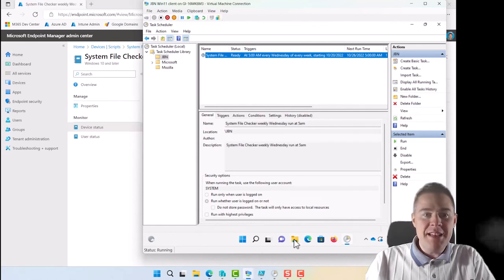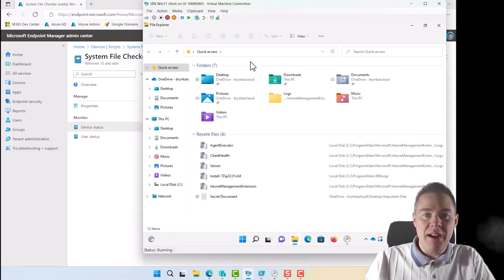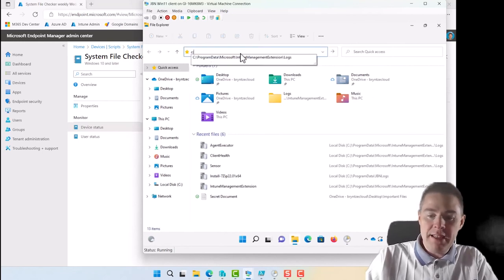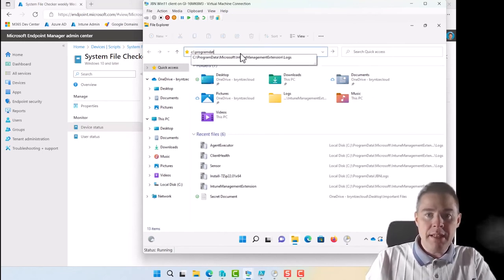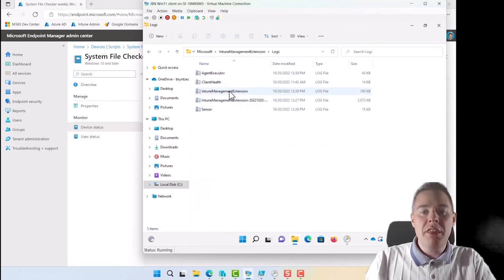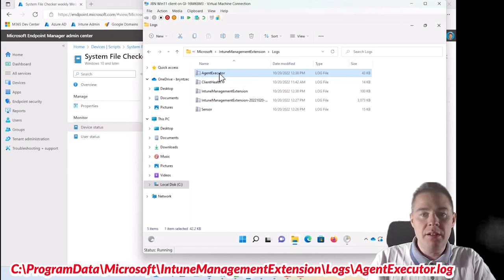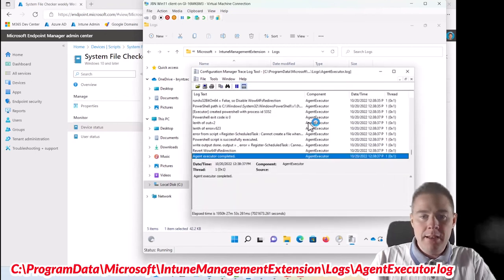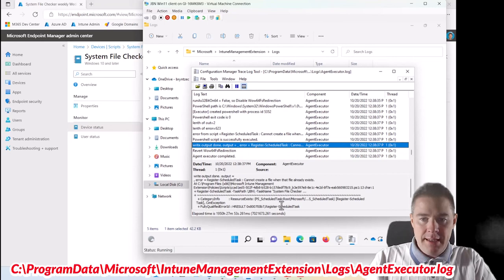We could, as a little extra, look in the log file. So if we go to ProgramData, hidden folder, then we go Microsoft, then Intune Management Extension and Logs. When we deploy a Win32 app, yes, we use Intune Management Extension. For pure PowerShell, it should be the agent executor. So hopefully we got something here. Let's see, that looks to be our script. Yep, it's in here. So you can verify this in the agent executor log if you want to see more.